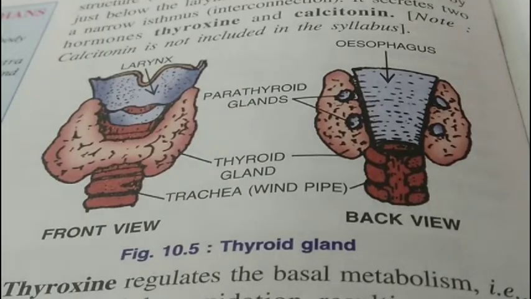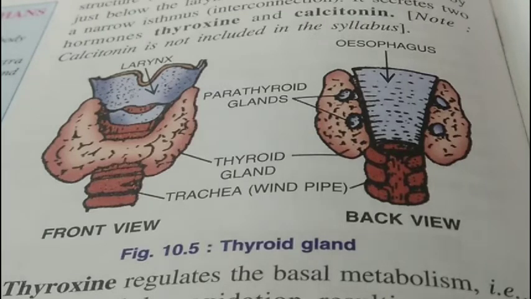The insulin from beta cells promotes glucose uptake by the body cells and stimulates the deposition of extra glucose as glycogen in liver and muscles. The deficiency of insulin hormone can cause diabetes mellitus, which is simply known as sugar diabetes because it increases the blood sugar level.